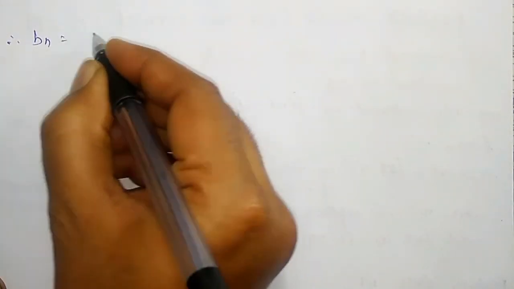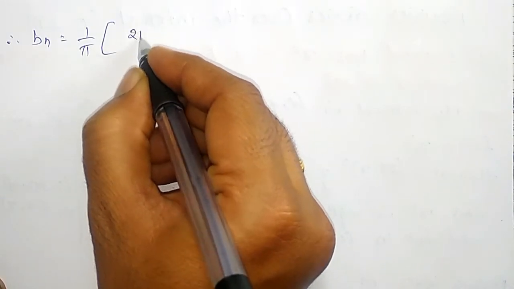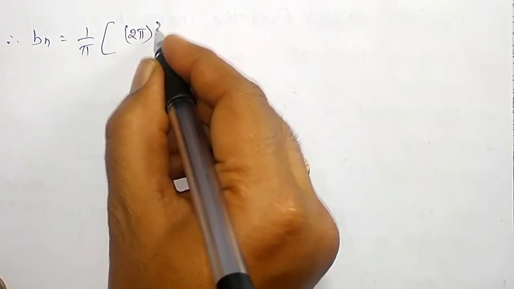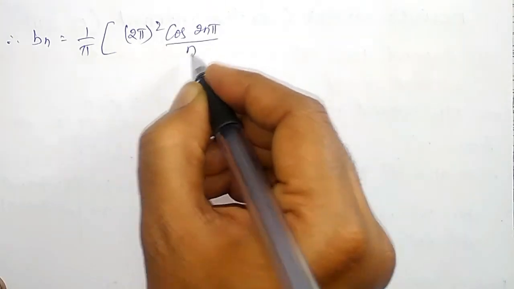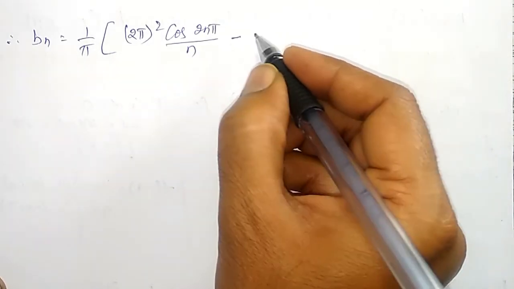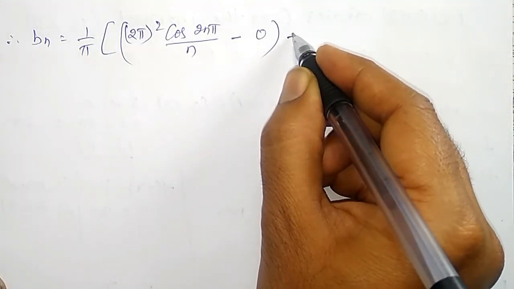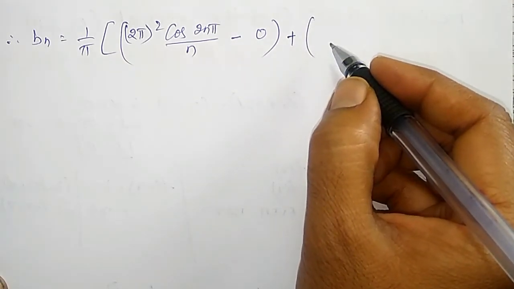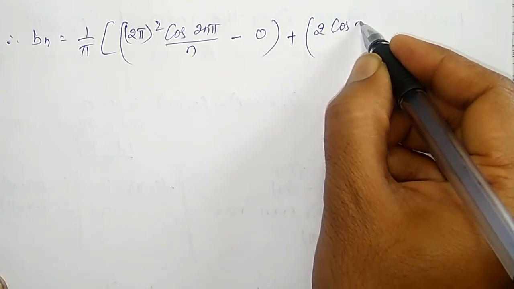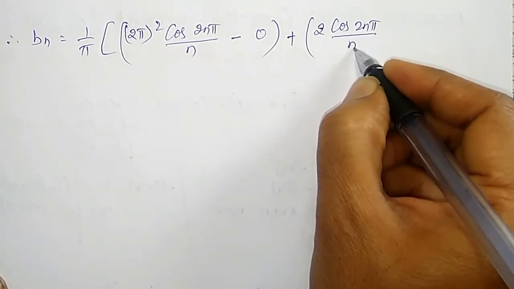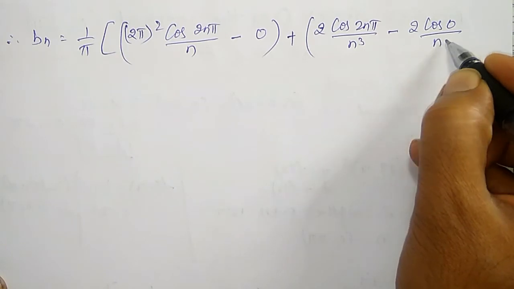Therefore bn is equal to 1 by pi outside, x square is replaced by 2 pi the square into cos 2n pi divided by n, minus again x equal to 0 will substitute here, that will come 0. This is for the first term, plus second term. For the second term it is 2 into cos of 2n pi divided by n cube, minus 2 into cos 0 divided by n cube.